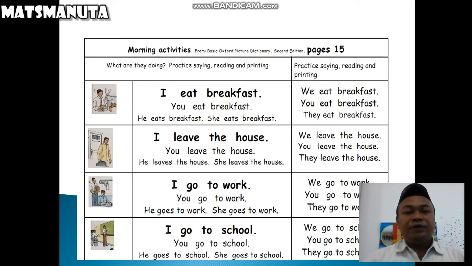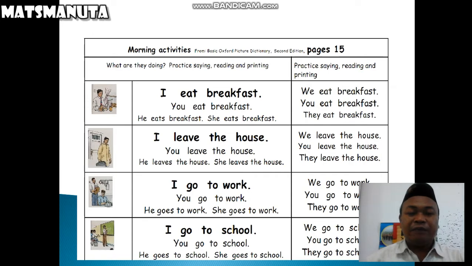Okay, I will give you some examples here, guys. For example, morning activities. I eat breakfast. For the second picture, I leave the house. I go to work. I go to school.